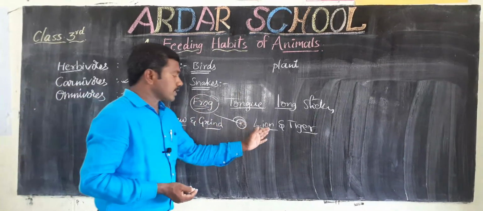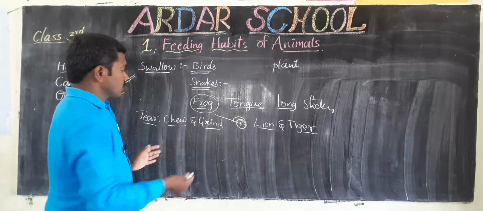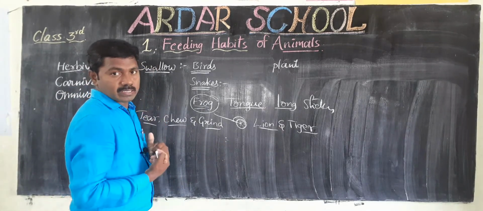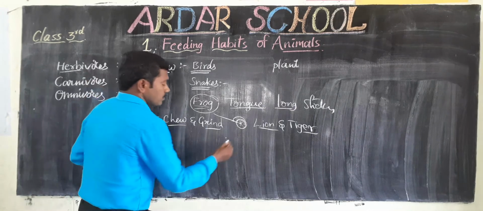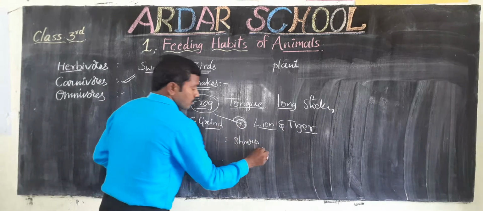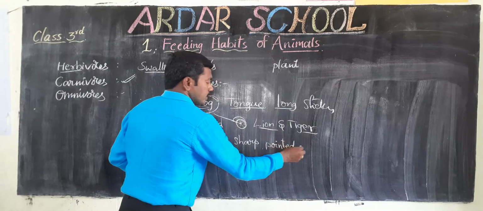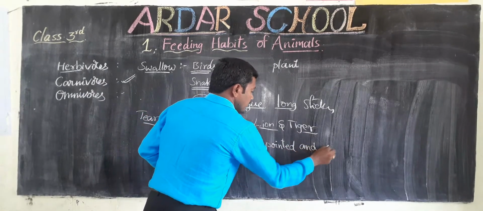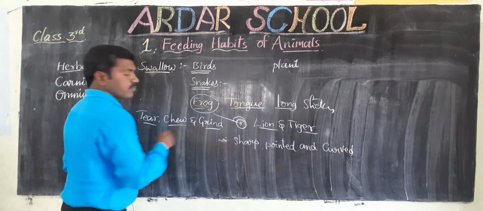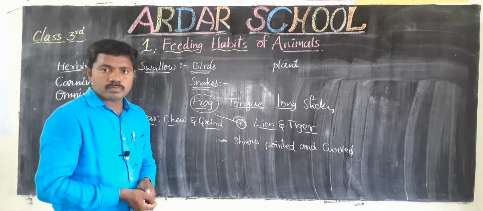When they are taking the flesh of other animals, observe their mouth. The teeth are different. If you observe the front teeth, they are sharp, pointed and curved. So these front teeth are very helpful to tear the flesh of other animals.